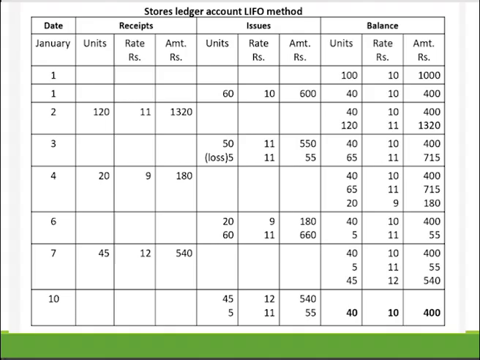Here, simply to understand, whatever was received last will be issued first. So if you see in the issues column, 50 units are issued at 11 rupees. In the previous one we issued 40 units at 10 and 10 units at 11. But here we are issuing 50 at 11 rupees only because that was received last. This is called the LIFO method.